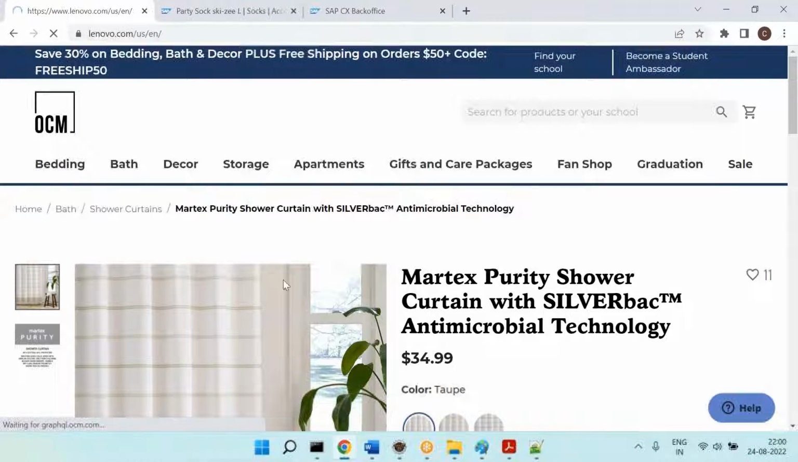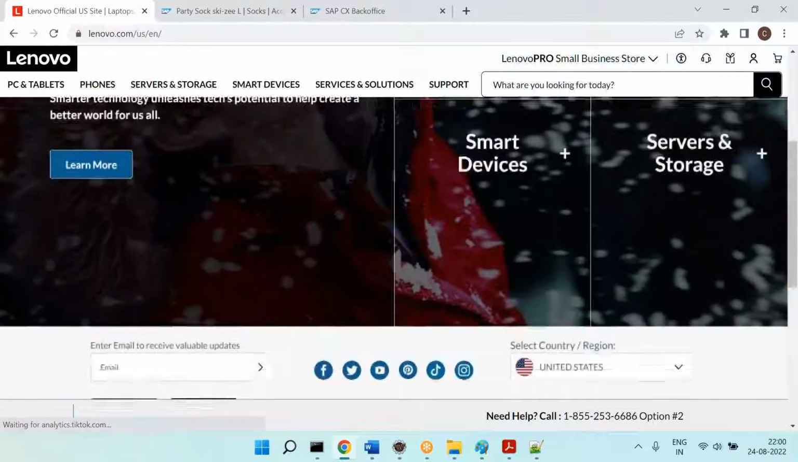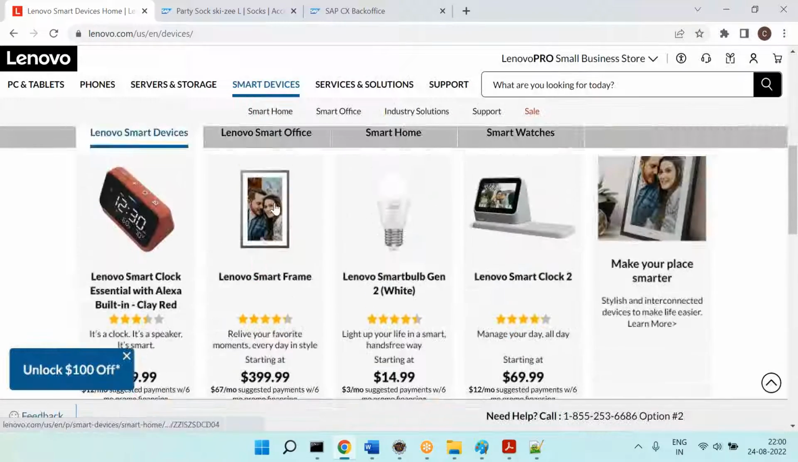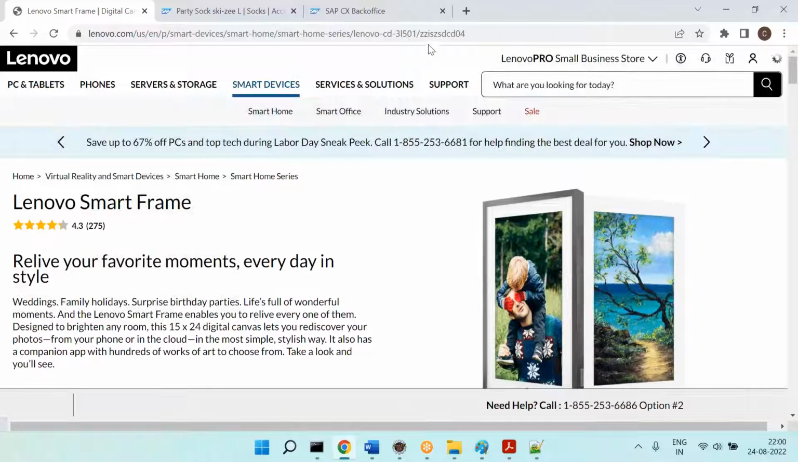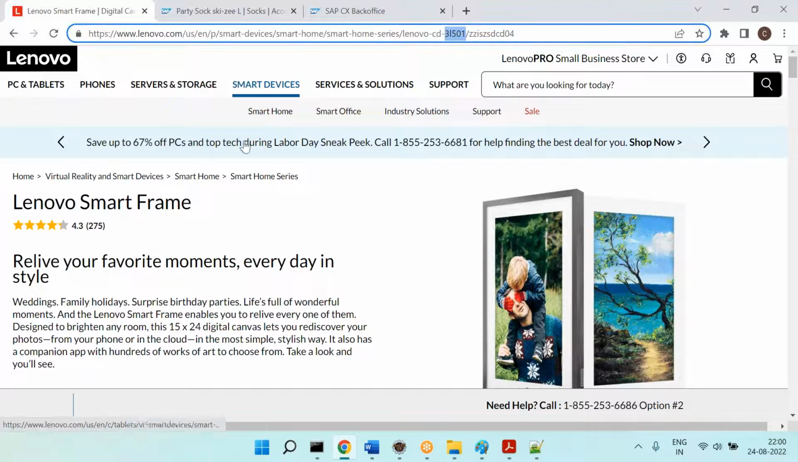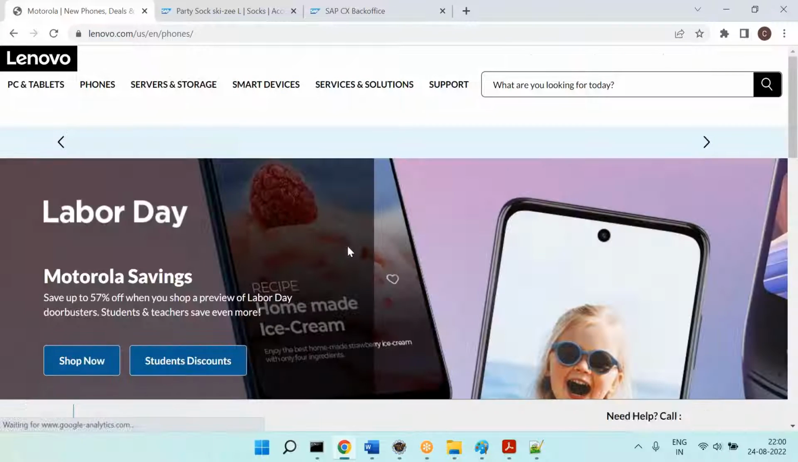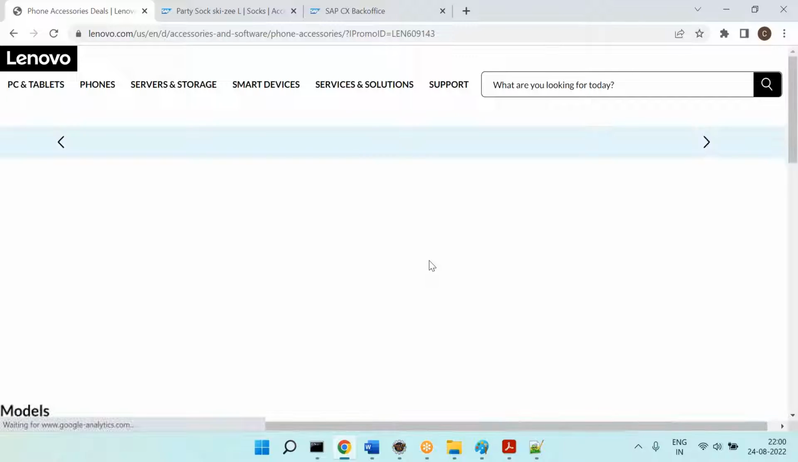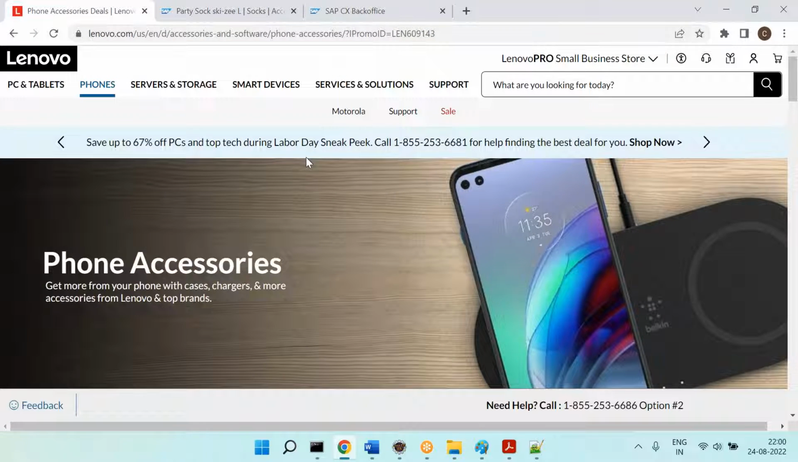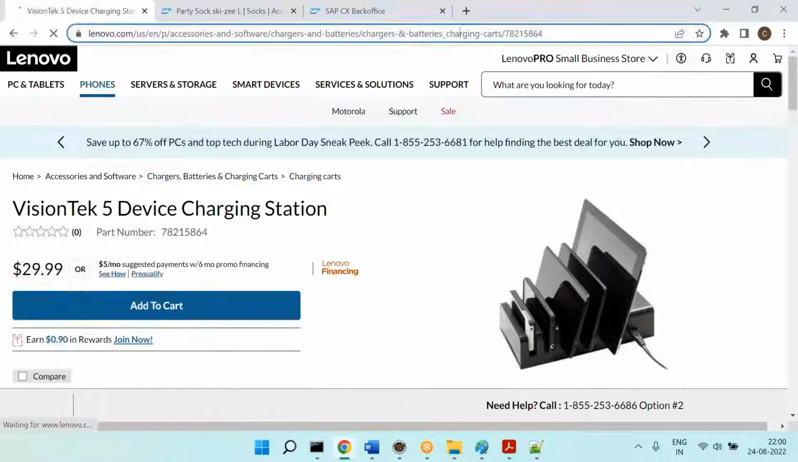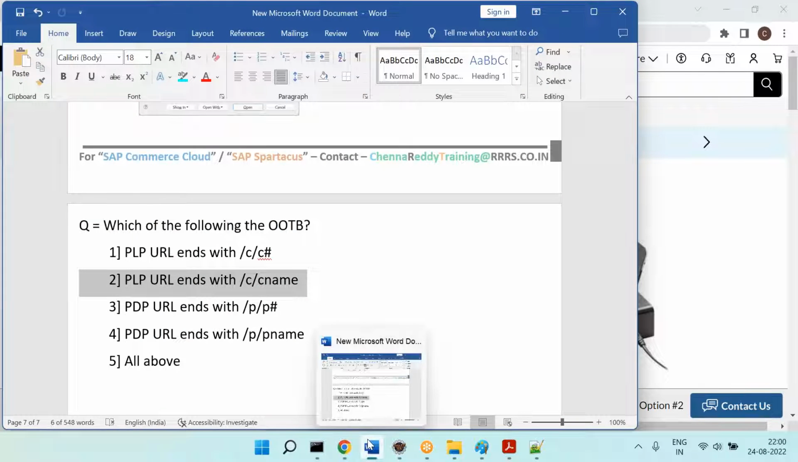Let me go to Lenovo.com once. So you can have the number if you have less products. If you have fewer products, you can also have the name. Yeah, they are having the number. So let's say phones. Go here. What is the URL? Product number, right? Lenovo is also developed using SAP Commerce here.